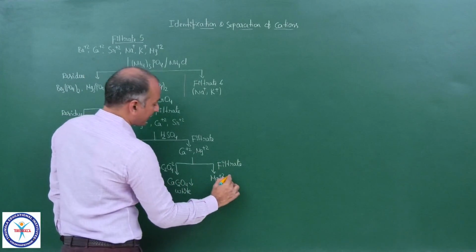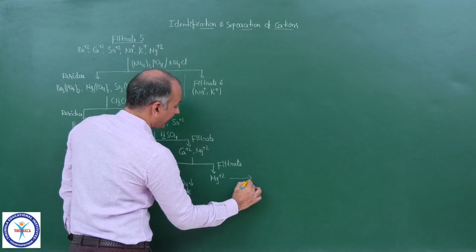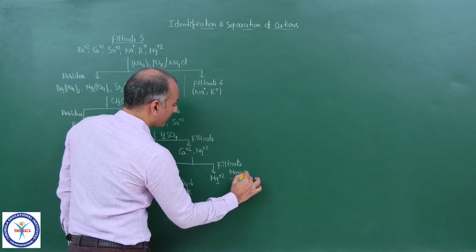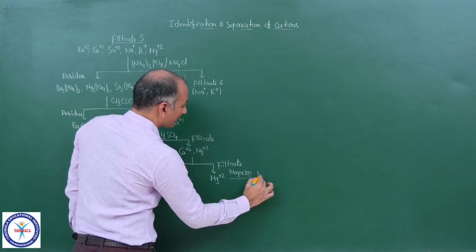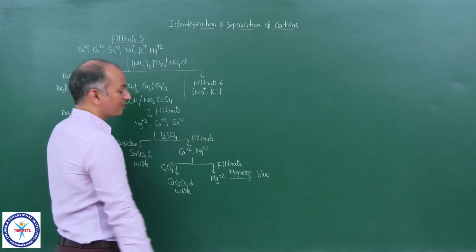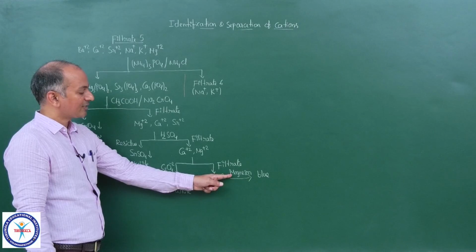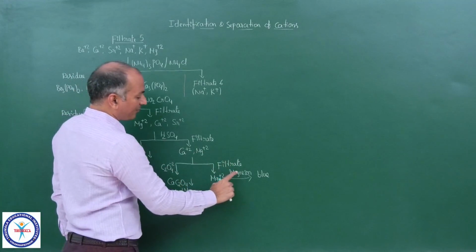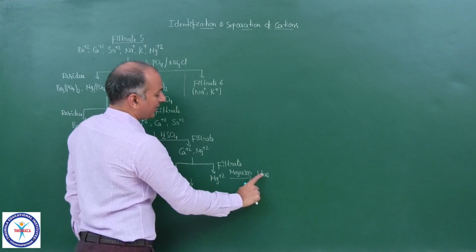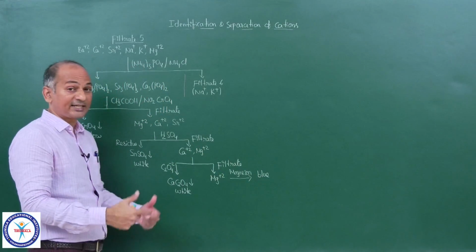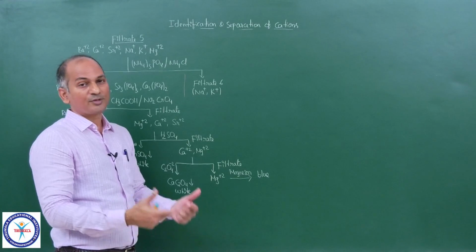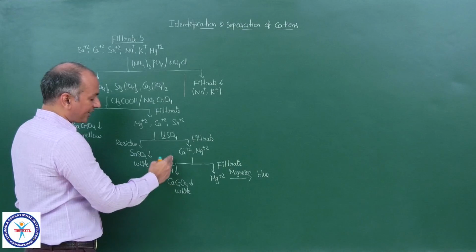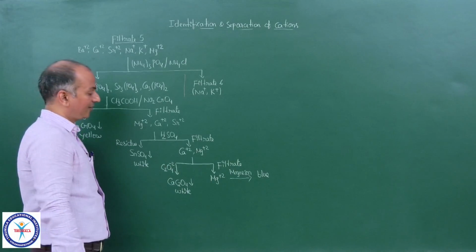And this Mg+2 can be confirmed by adding a reagent called magneson, and it gives a blue colored solution. I will give you the structure of magneson a little later. So Mg+2 can be confirmed with the help of magneson reagent, and the resultant color is blue. So Mg+2 is confirmed as well as separated, and Ca+2 is separated in the form of oxalate. Okay.